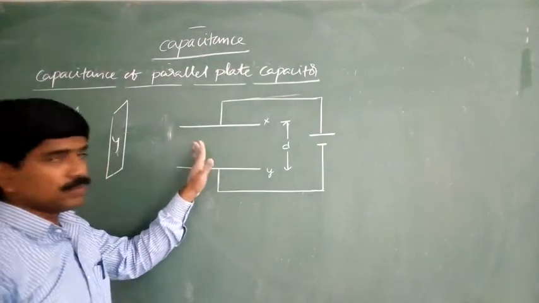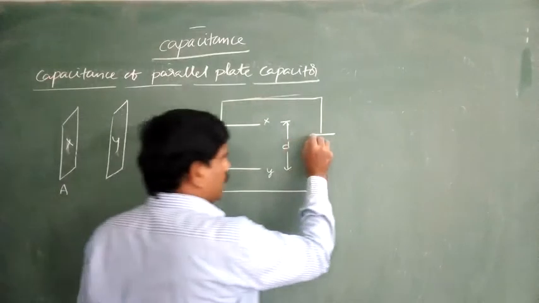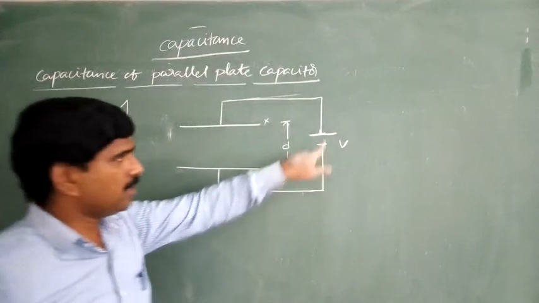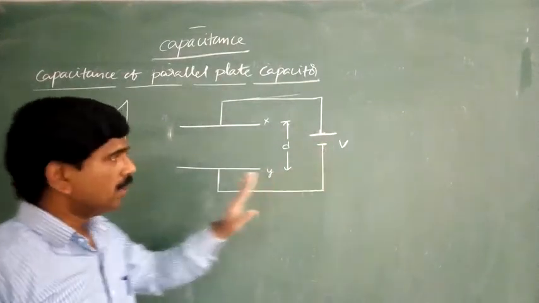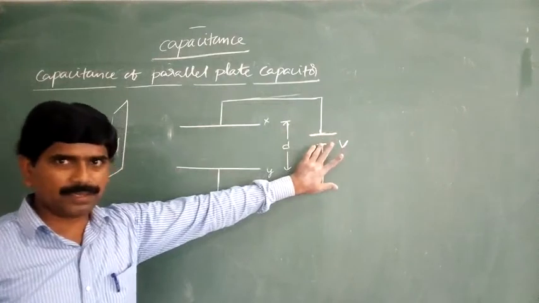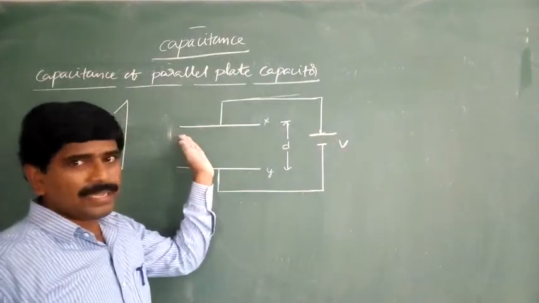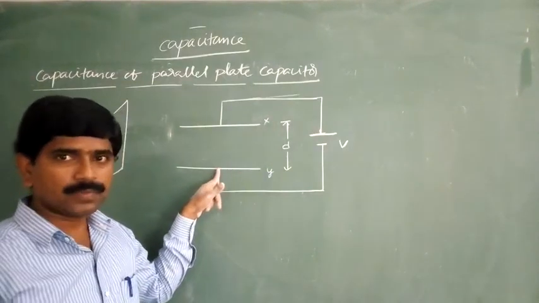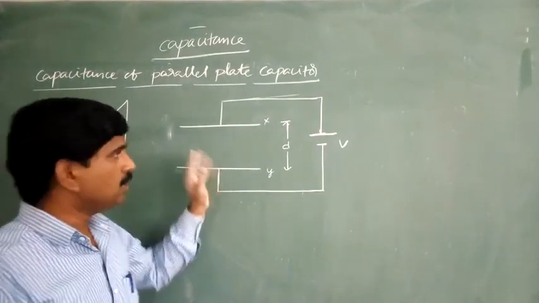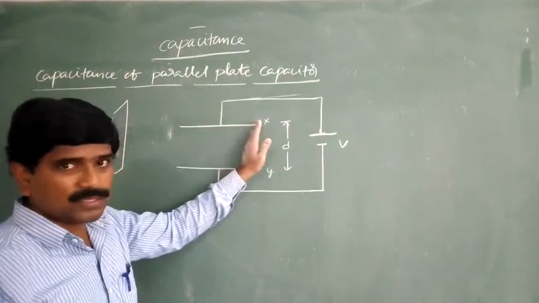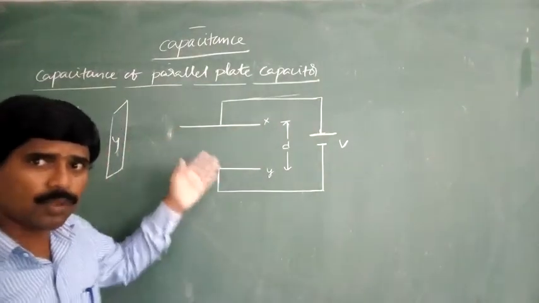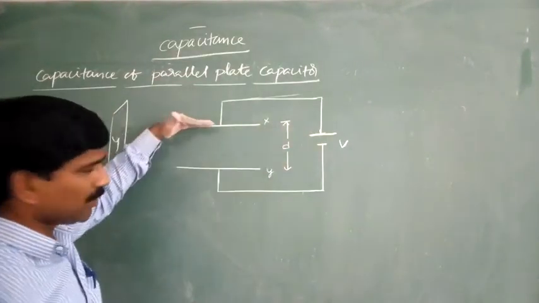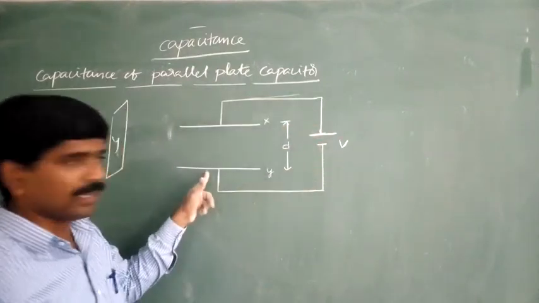If you observe this, the battery has some potential difference. V is the potential difference between the terminals of the battery. What is the beauty of this battery? It removes some electrons from the first plate and gives them to the second plate. Actually, initially both are neutral.